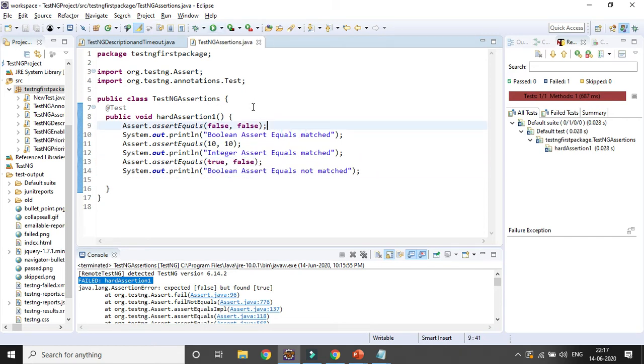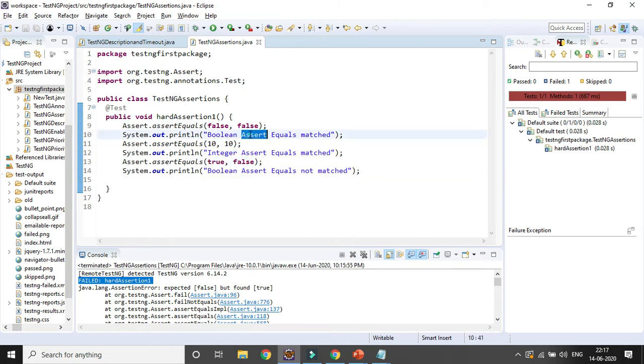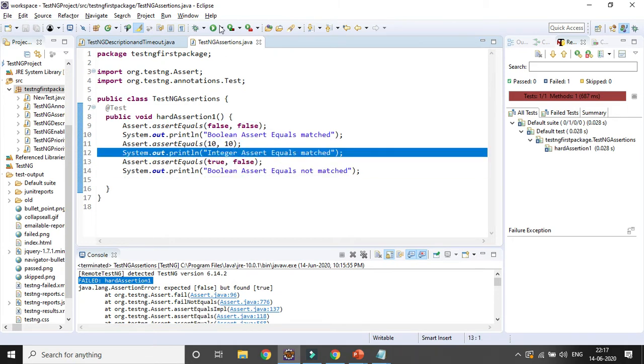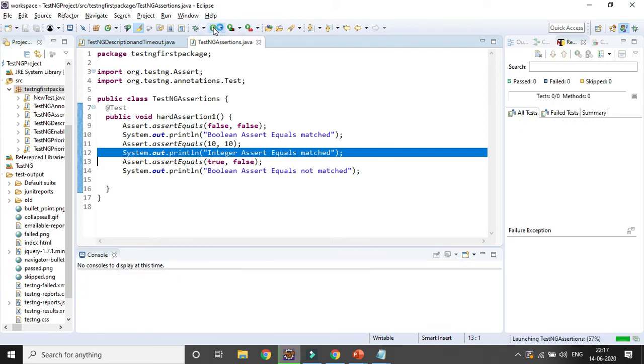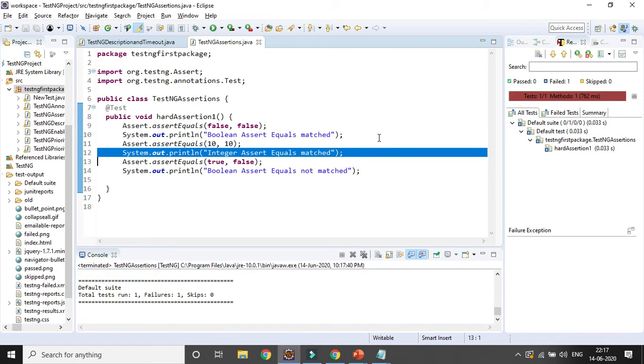So that is the one disadvantage. In case at any point a hard assertion is getting failed, the next line of code from that particular test case or method will not be executed. So here execution will start from here. This method will not be executed. You will only get the output in the console for these print outs, right? Println. So let's run the code and let's see. And overall it will also fail.